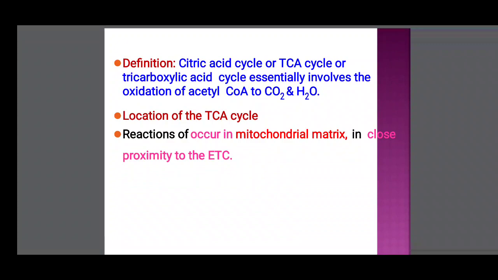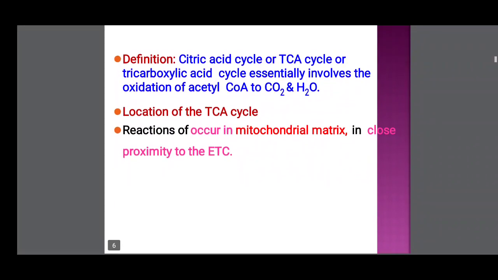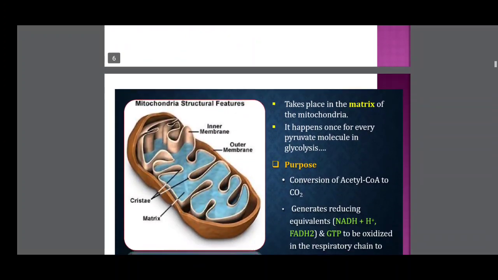Where is the TCA cycle located? It occurs in the mitochondrial matrix, in close proximity to the ETC.